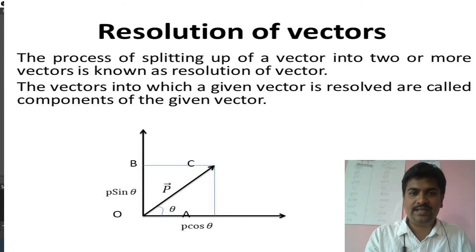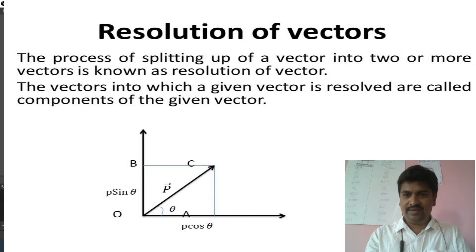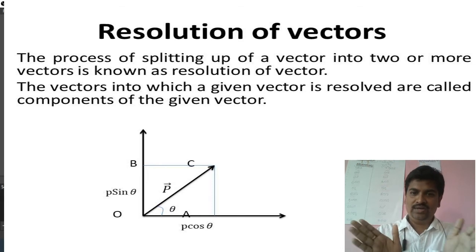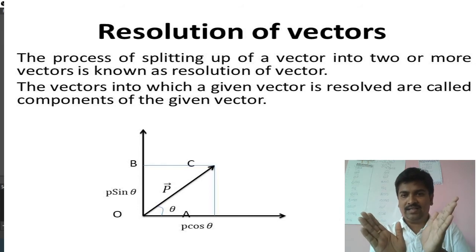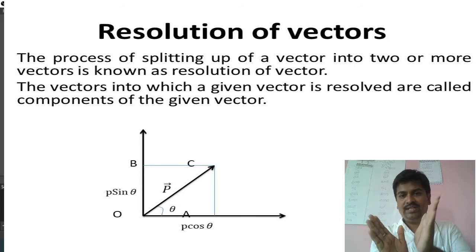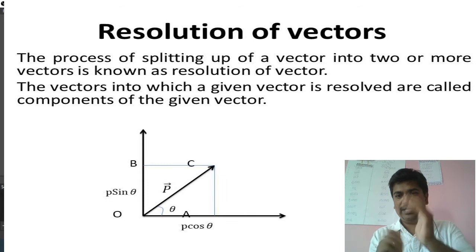Similarly, you take this triangle, you will get OB as P sin theta. Now this one vector P is resolved into two vectors. One is P cos theta along the x axis, another one is P sin theta along the y axis.